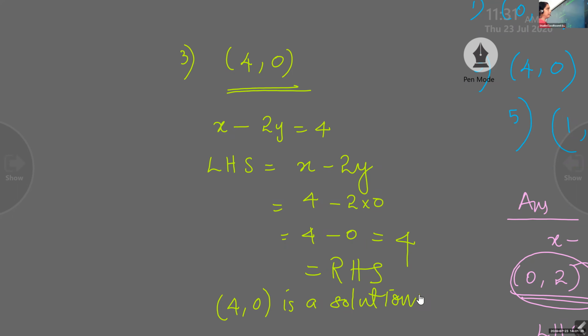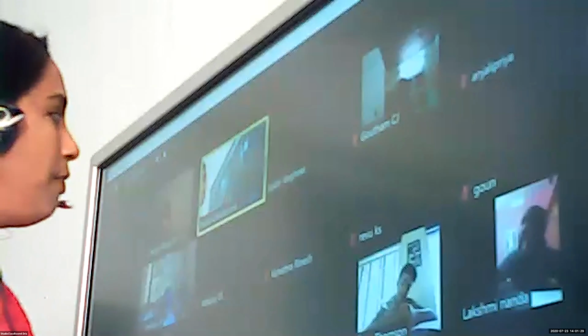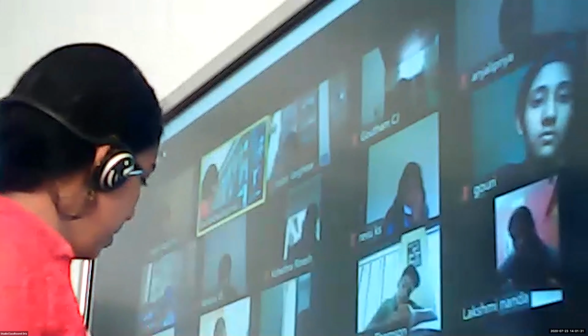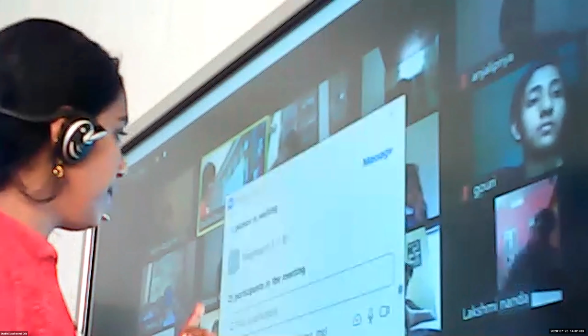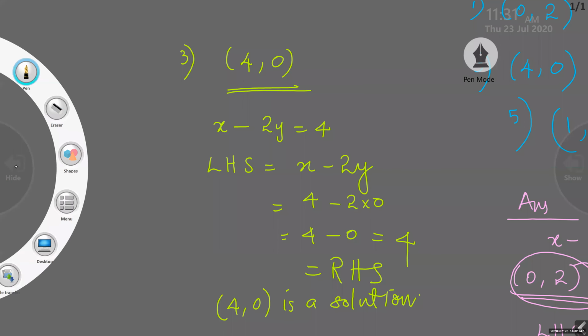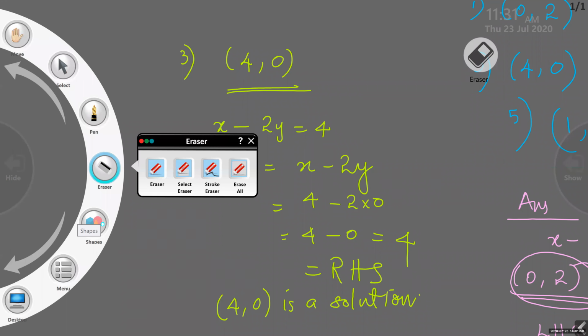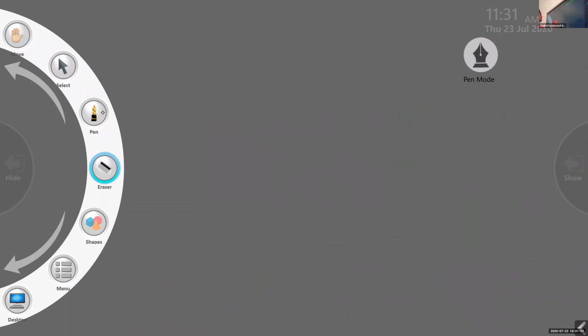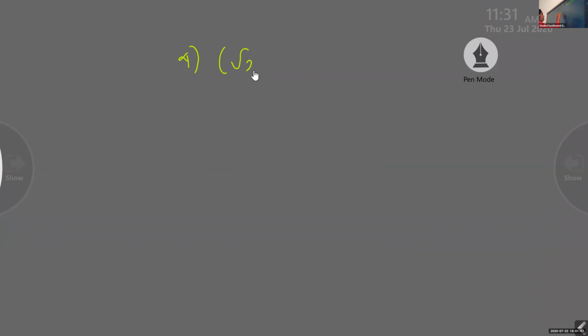Okay. Now we will check the next one also. The fourth one is root 2 and 4 root 2.